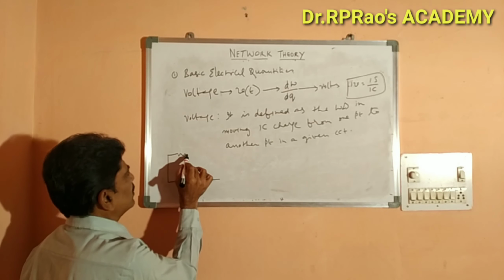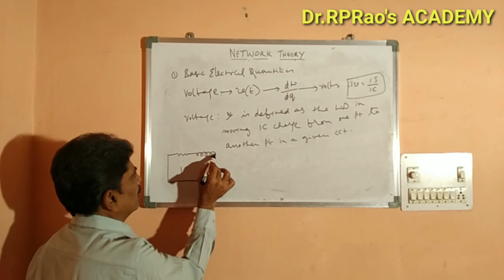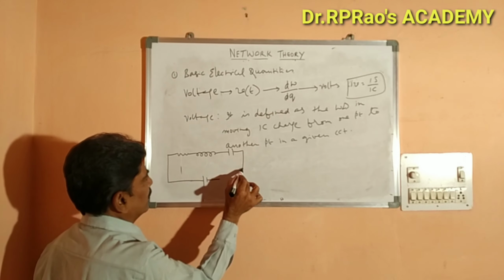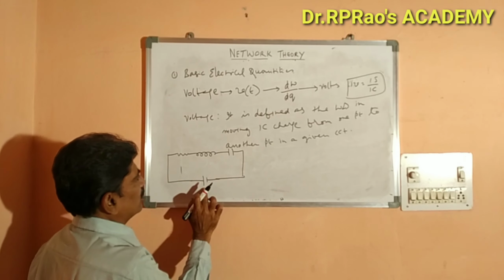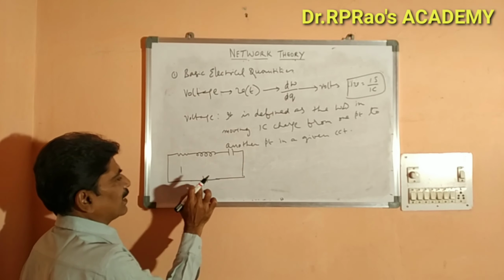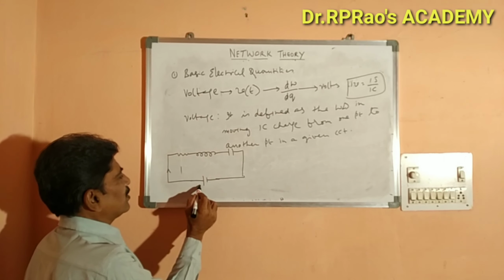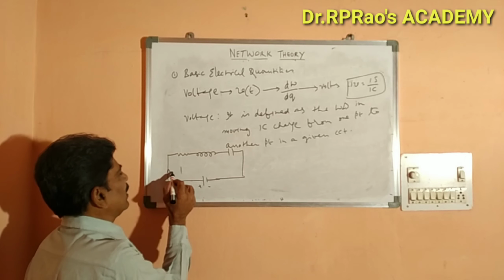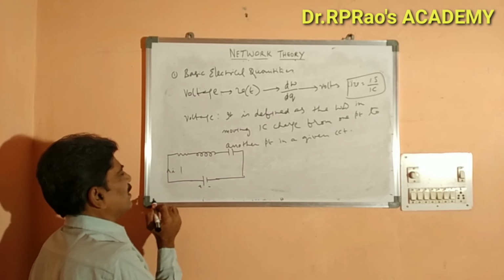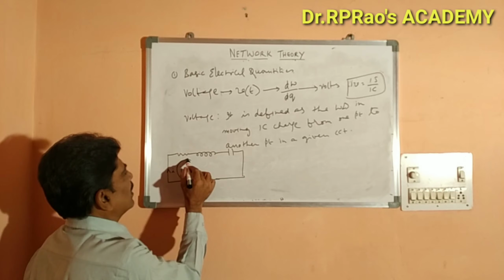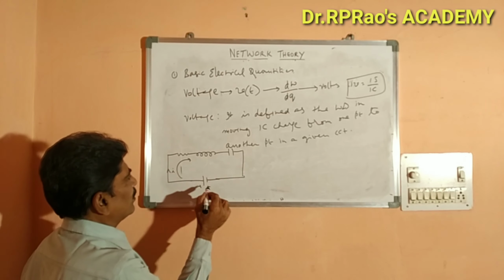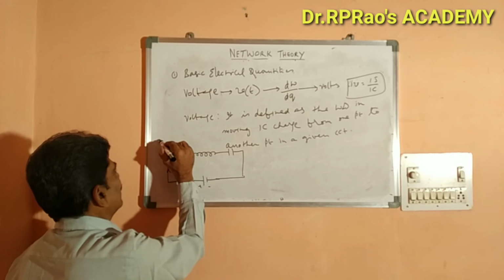having a resistor, inductor and a capacitor. This is the active source and these are the passive elements. The current flows like this from the positive terminal to the negative terminal. Let I be the current, and the direction of this current is from positive terminal to negative terminal. This is the conventional current.